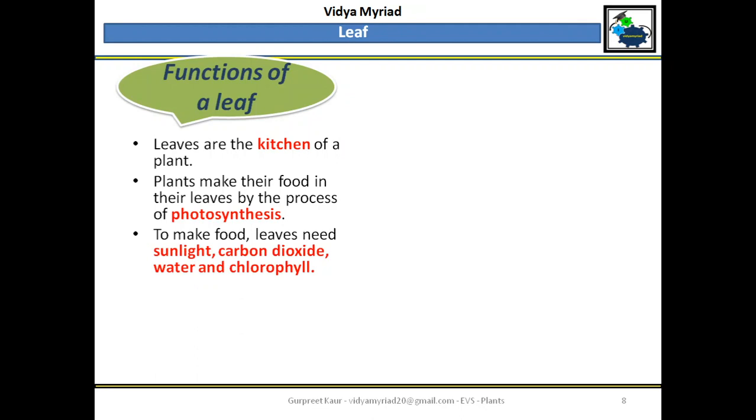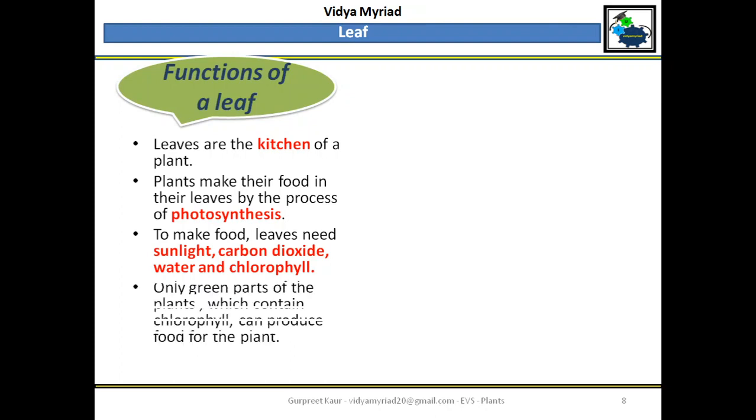But you know, in order to make food, we need certain things. What does leaf require? Sunlight, carbon dioxide, water, and chlorophyll. These are the four things you need to remember that the plant requires in order to prepare the food. Only green parts of the plants which contain chlorophyll can produce food for the plants.